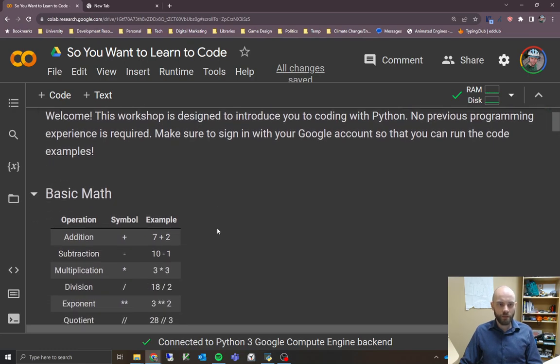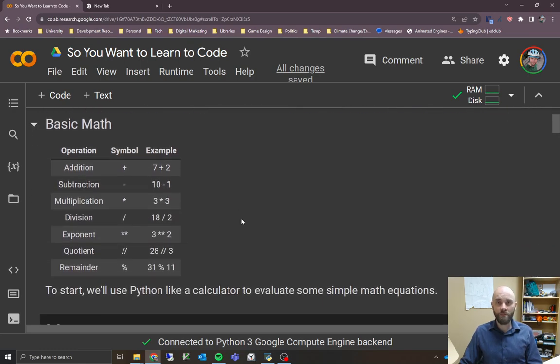So I like to start out just by doing some basic math with Python. I think that's just a good, simple way to jump into things. You can see here how you can do that with Python. It's the basic symbols that you'd expect: addition, subtraction, multiplication, and division. Just to point out, multiplication uses the asterisk here, and division uses the slash.